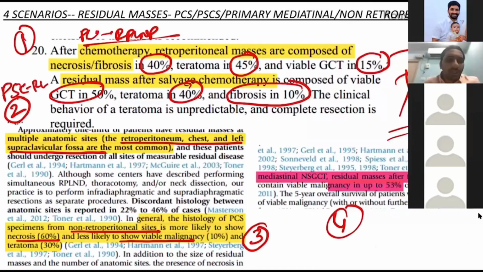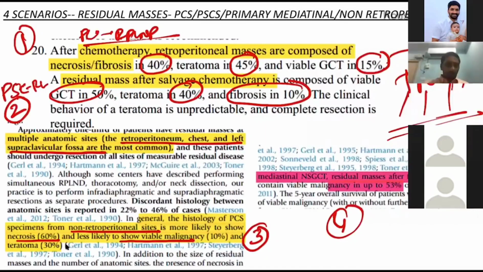Okay. Next, a patient with non-retroperitoneal sites. What will be the maximum component? Necrosis. Okay, you are all on the correct lines.